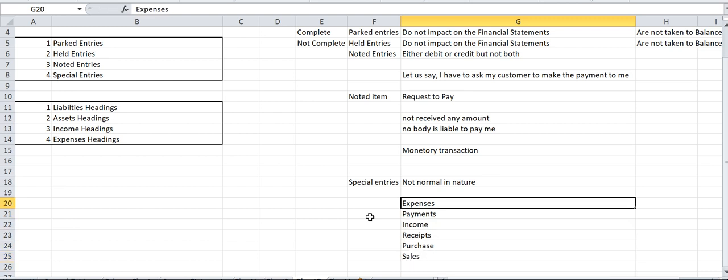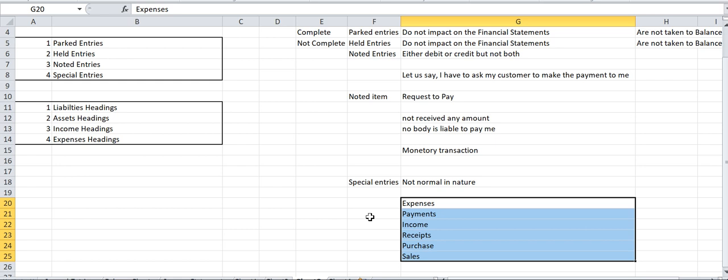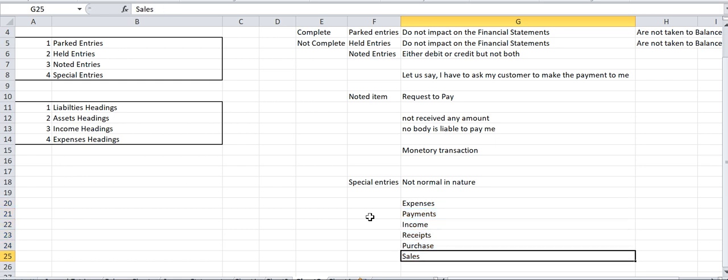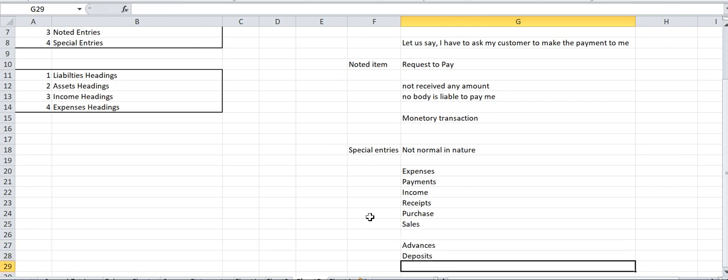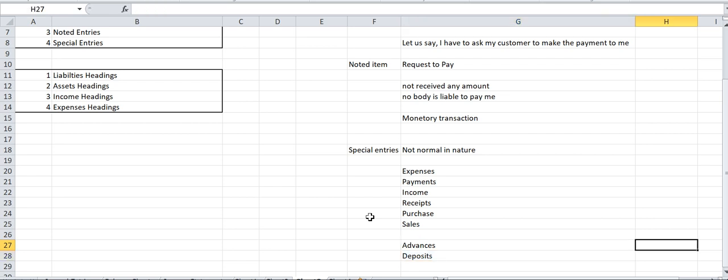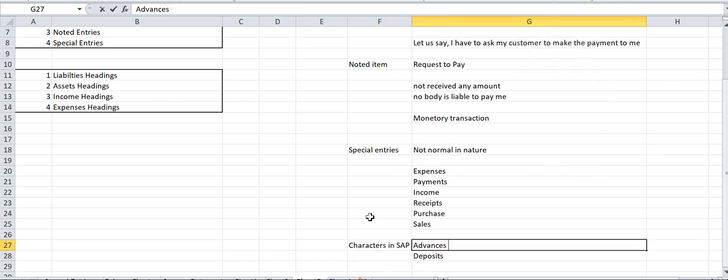These are my normal entries. But if I talk about advances and deposits, these sort of entries will be covered under special entries, and they are denoted by some characters in SAP. For example, advances will be denoted by A, deposits will be denoted by D, like this.